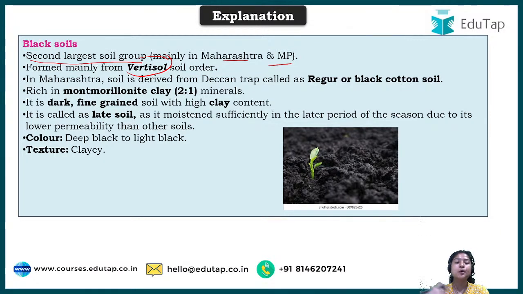Okay, so there are different soil orders that you should know, and black soil, as the question asked, is made from what? Vertisol soil order. And in Maharashtra, it is derived from the Deccan trap, called regur or black cotton soil. Basically, this black soil is very good for the cultivation of cotton.